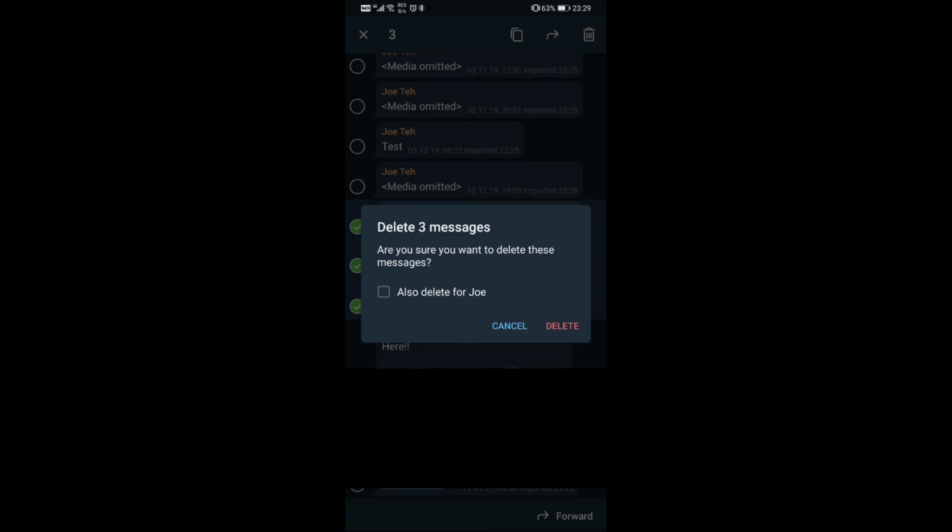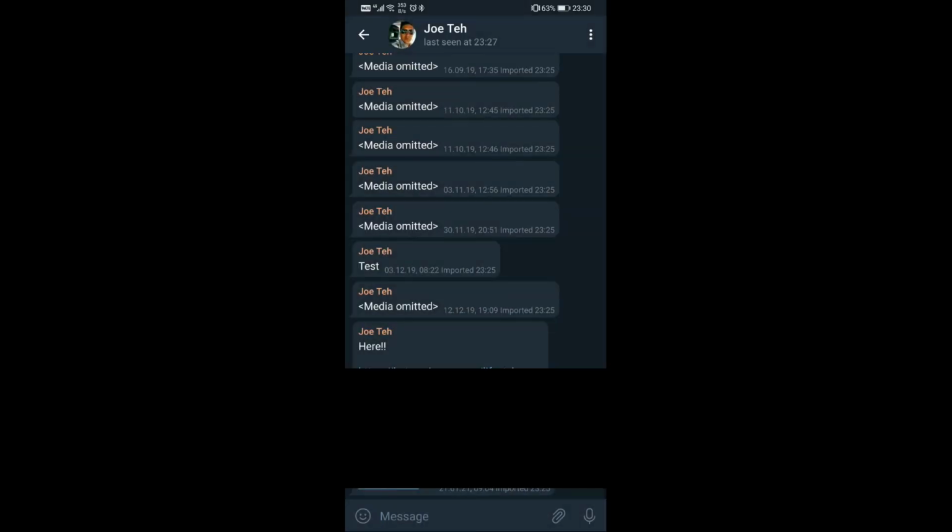That means the rest of the chat in other devices will be intact. They will not be deleted. So this is something that you can control when you want to delete something from the chat, or you want to delete from every single device that has this chat. So just press on this and delete, and all the devices will have these three messages deleted.